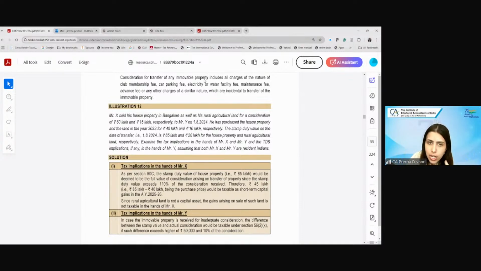So the consideration for the property is to be clubbed for all the transferors, for all the transferees. There may be joint buyers, there may be joint sellers, but the consideration paid to all of them has to be clubbed. So if 50 lakh is paid to me and 50 lakh is paid to my husband, the property value will not be considered separately, like the TDS will not be for 50 lakh and 50 lakh. We will see for 1 crore, we will club the considerations and see whether the TDS should be applicable.